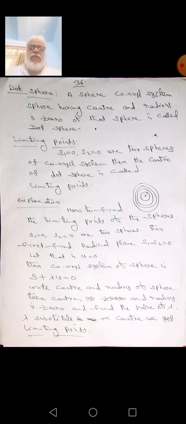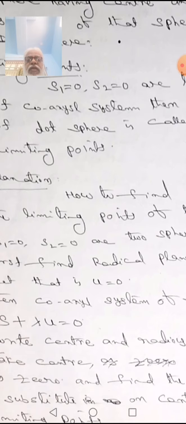If we take the radius as 0, then we get the value of lambda, and substituting lambda in the center, we get the limiting points. How to find the limiting points? Let me give an explanation.